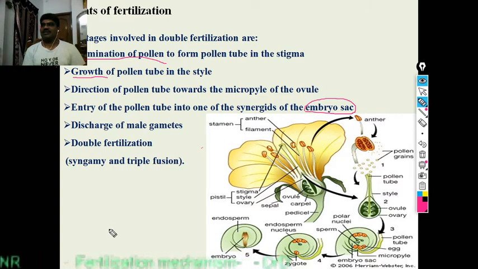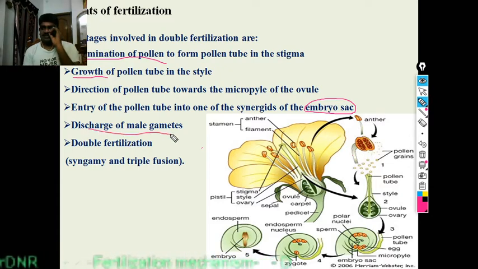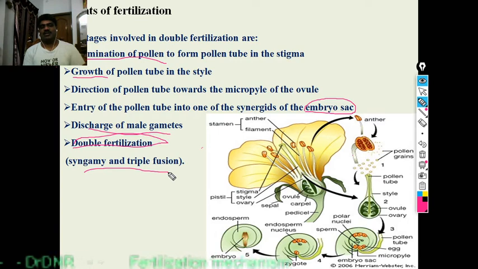Next, whenever it reaches the embryo sac, the next stage is discharge of the two male gametes. The last and most important process is double fertilization, syngamy and triple fusion. Syngamy and triple fusion together make up the double fertilization process.